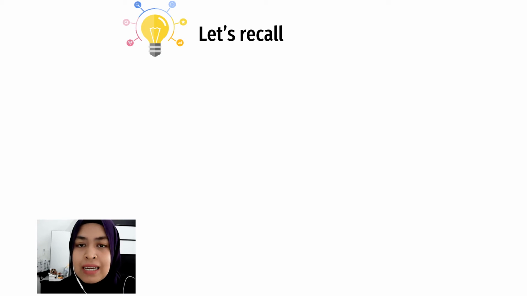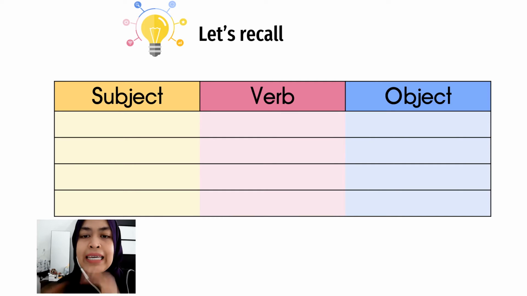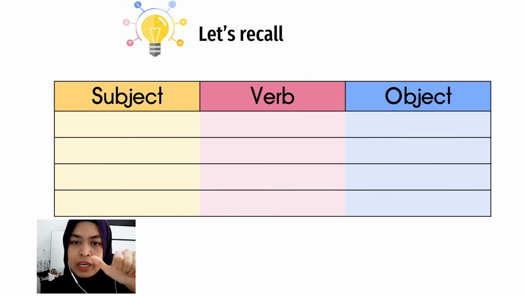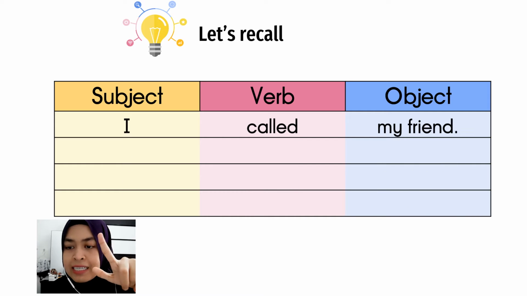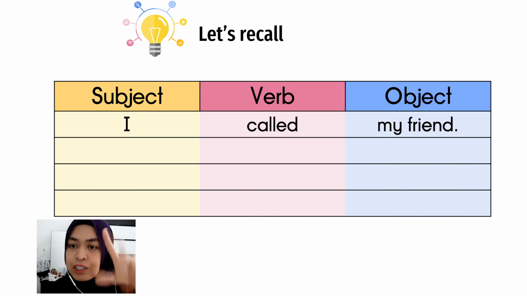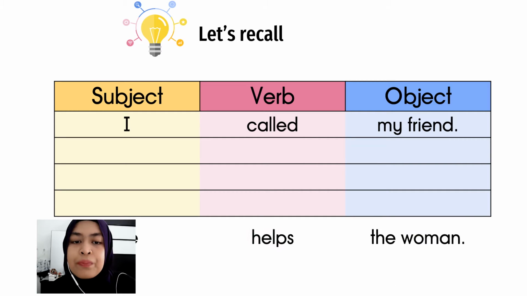Alright, but first let's recall. In a sentence we have subject. Subject is the person or the animal or the thing, the doer, the one who does the actions. Second is the verb. Verb is the action and next is the object. Alright, so we have I called my friend. So I is the subject, called is the verb, my friend is the object.